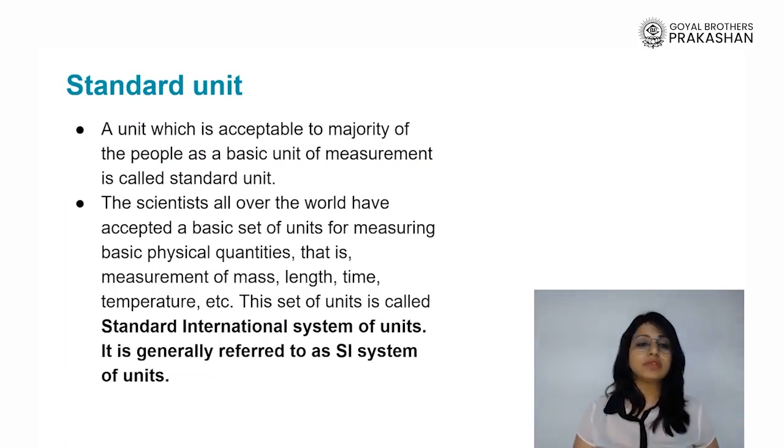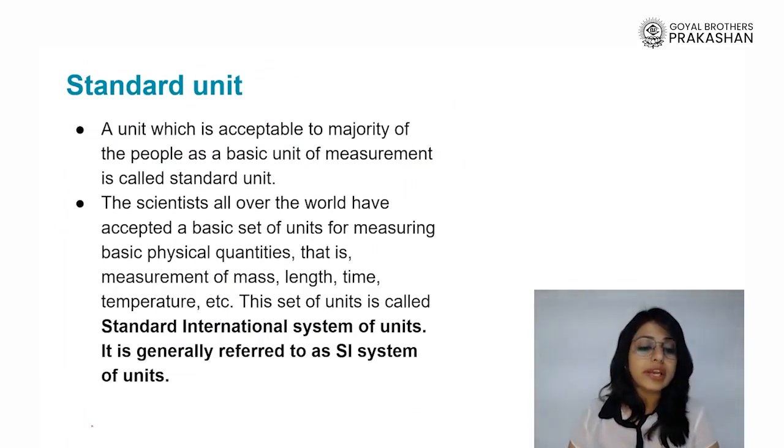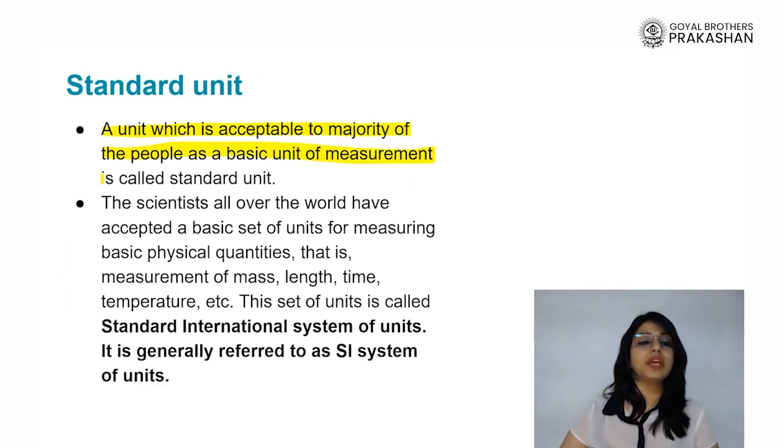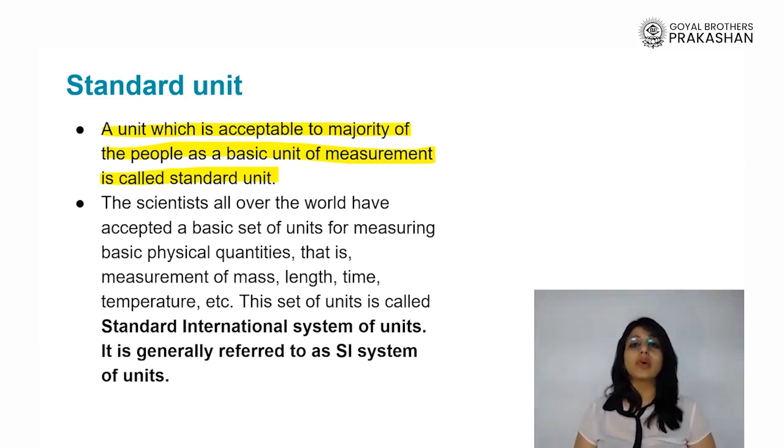And when we talk about the standard unit, we have to understand what we mean by this. A unit which is accepted by the majority of people as the basic unit of measurement is what we call a standard unit. When people figured out that there were lots of issues in measuring different physical quantities with unstandardized units, which did not give the right or similar answer, what should we do?